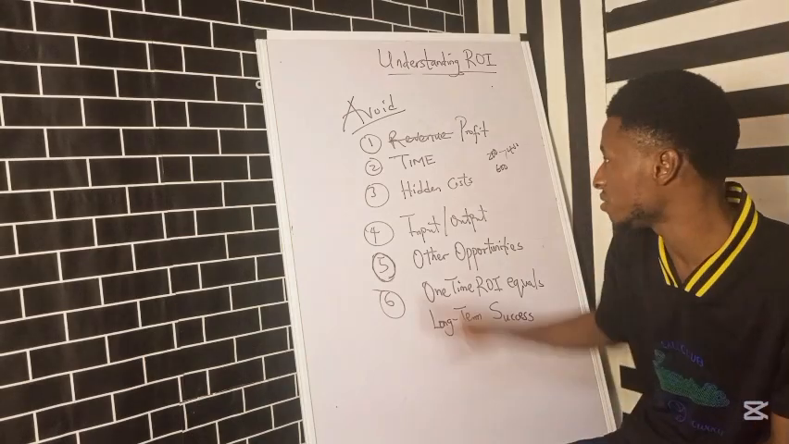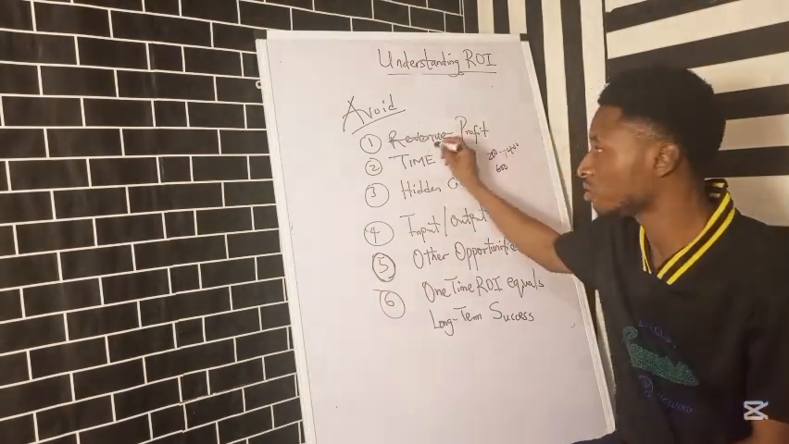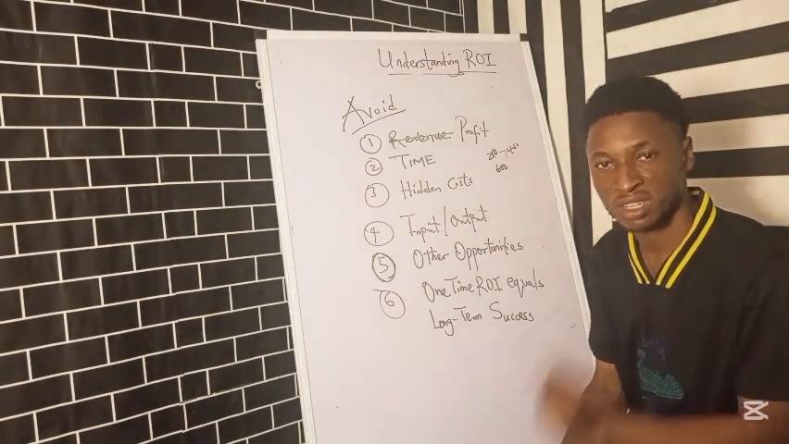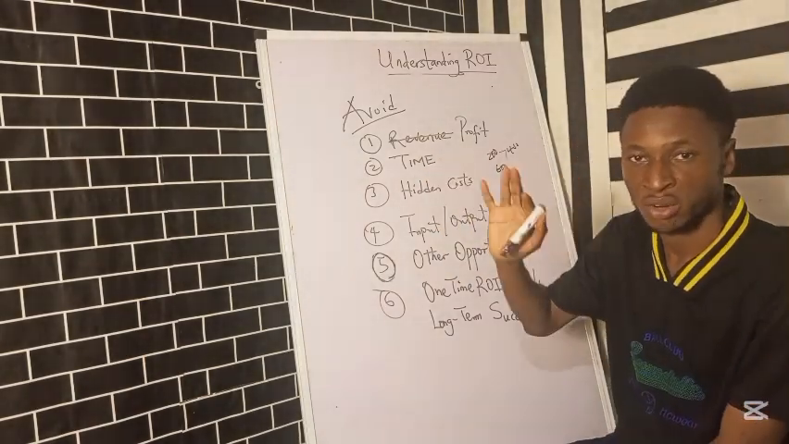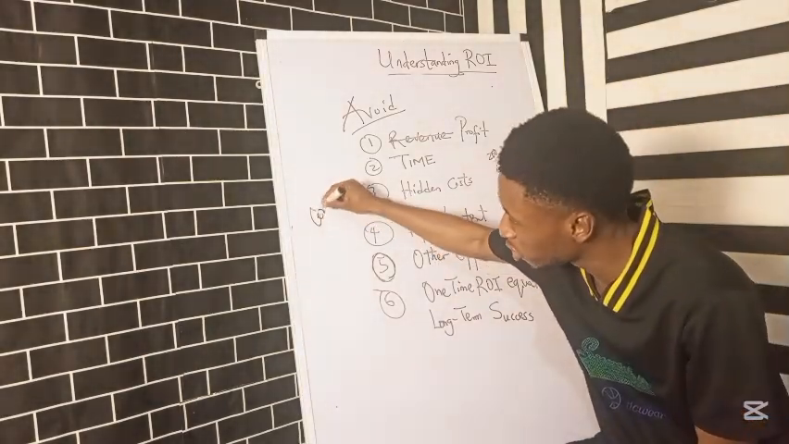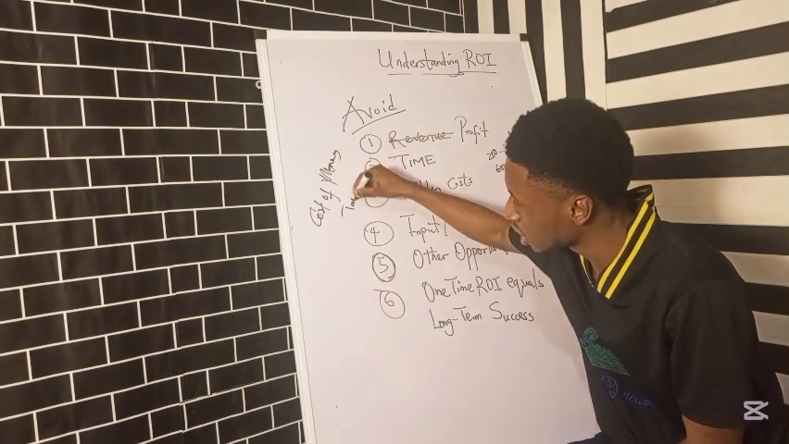So make sure that you calculate everything and understand that it's profit that gives you your ROI, not just the revenue. The next thing I'm going to talk about is time. Time is of the essence. Time is important in ROI, in return on investment, because we talk about the cost of money, but we also look at time, because time is also very important.